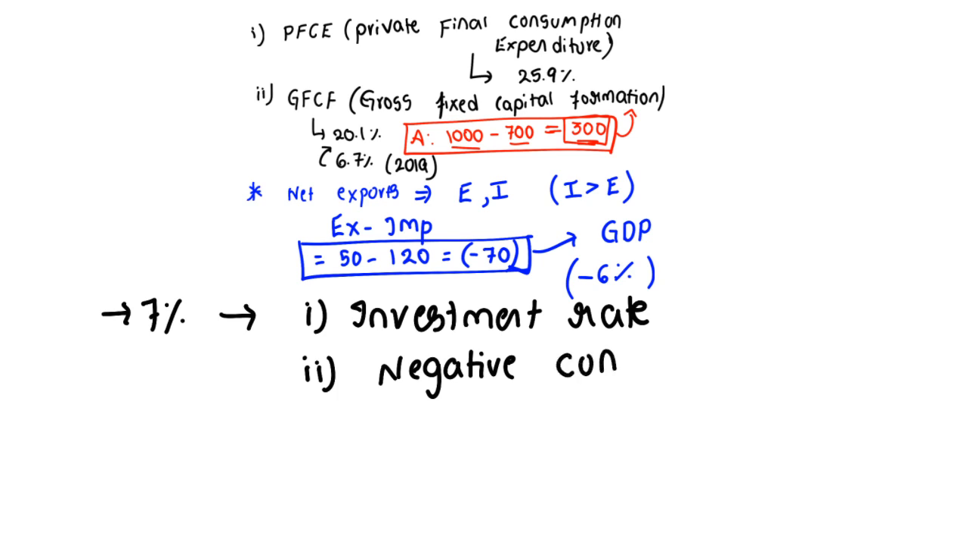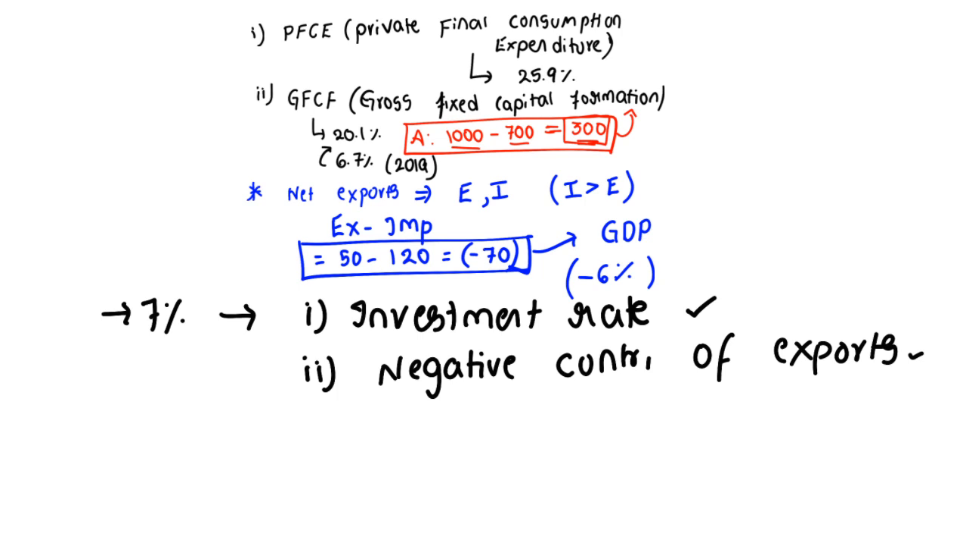Negative contribution of exports means our exports are less than imports, right? So to balance that, our exports need to be increased. Clear? That is why here the author is asking to increase the investment rate and reduce the dependency on imports.